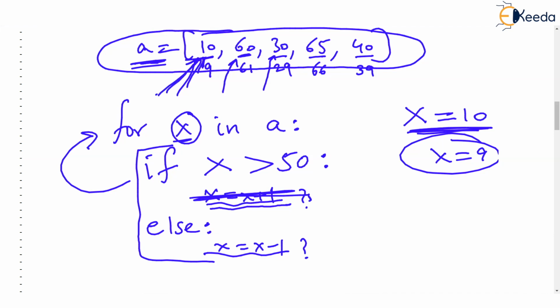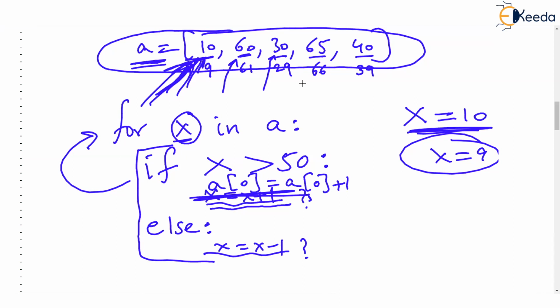You will have to change the value. So this statement should be somehow changing the value inside the list. It can't be x is equal to x plus 1. But then Anmol, if you say a0 is a0 plus 1, I'll write the suggestion of Anmol. Suppose I write a0 is a0 plus 1 as Anmol says. Then each time a0 only will change. A0 will only change. Are you understanding?